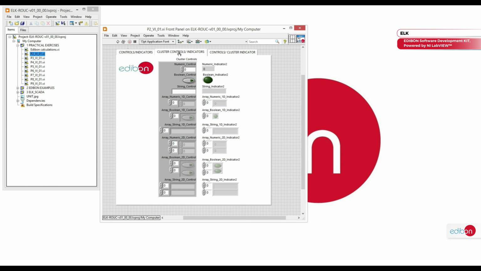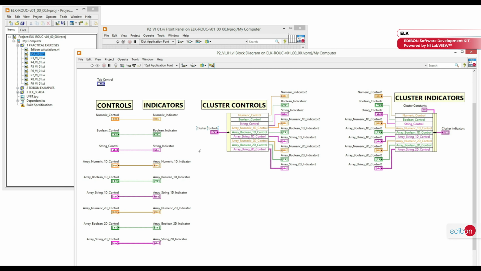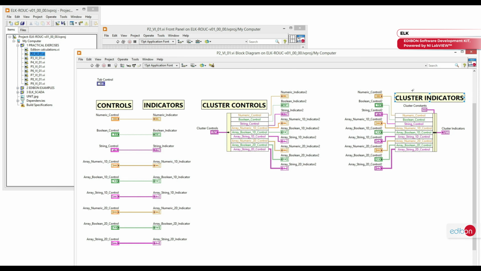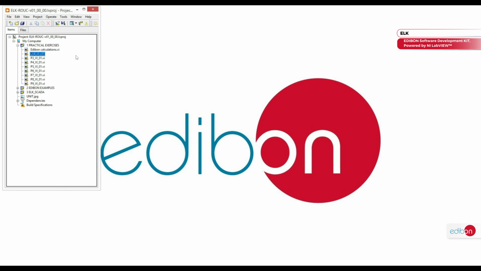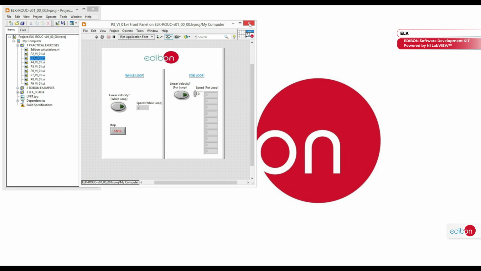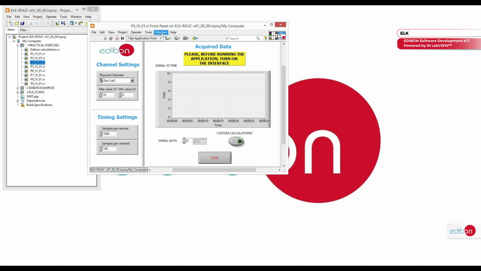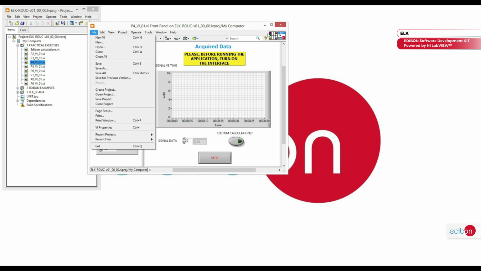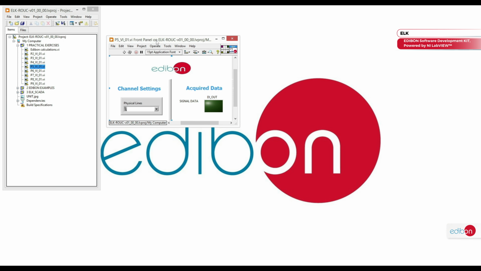By acquiring the ELK, users receive an academic LabVIEW license, allowing them to work with predefined codes, operate EDIBON equipment, and develop new control algorithms. This provides a dynamic learning environment that is fully aligned with the current demands of the industry. Additionally, a license for our teacher assistance and support software, ICAI, is provided.